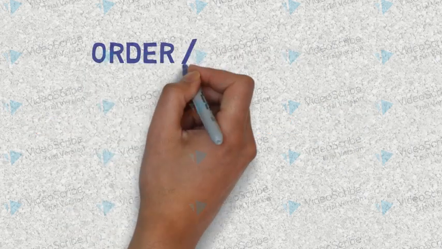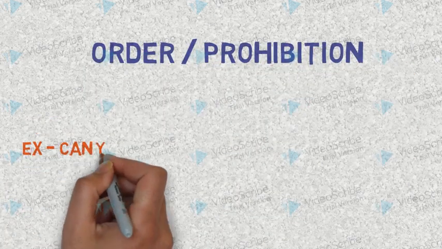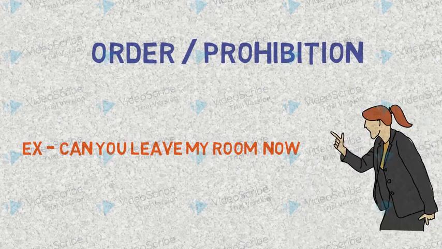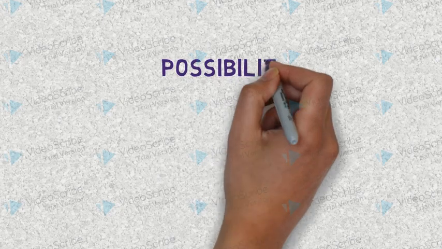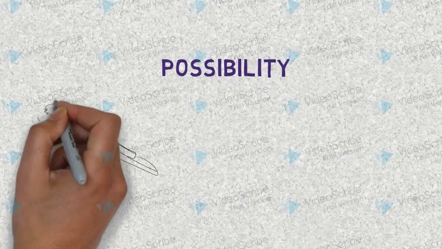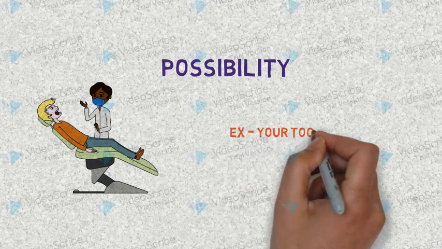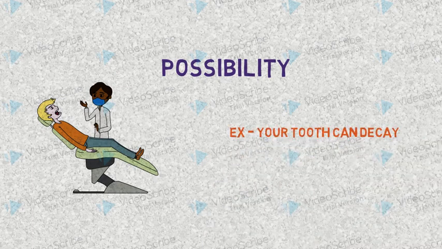Next is order or prohibition. Order is to give command or instruction. Generally it goes with boss to employees, or masters to servants, or parents to children. Next is possibility. Possibility shows the likelihood or that something may or may not happen. In this picture, you can see that the dentist is treating the patient and telling him that your tooth can decay.